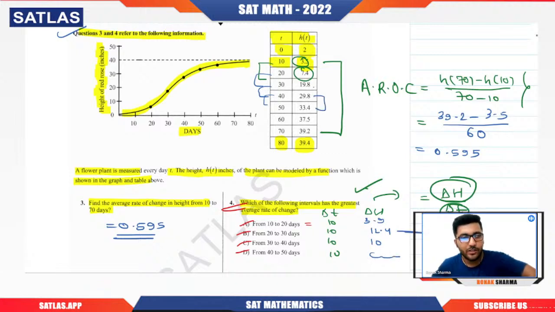So there is no need to calculate for each one. Just see what you are getting. Once you get the sense, you will get the answer very quickly. So option B is correct. Got it? We only considered the change in height to find the greatest rate of change because delta t, the denominator, was the same for all the options, so we only compared the numerator. The greater the numerator, the greater the average rate of change.